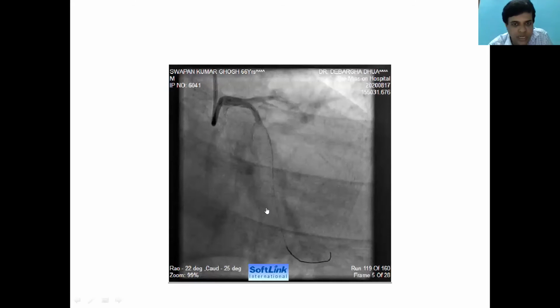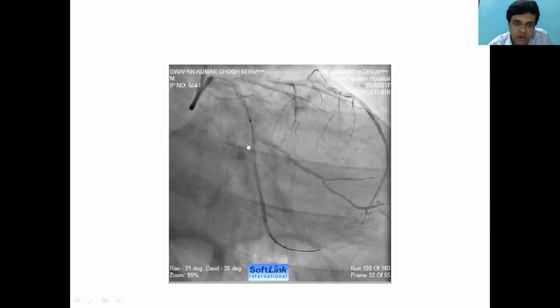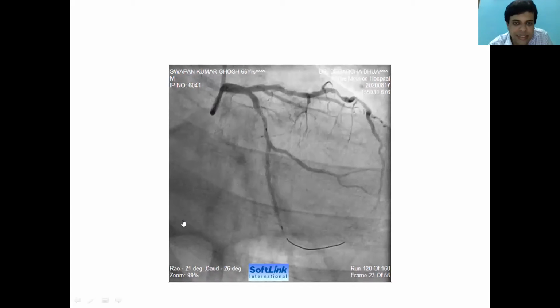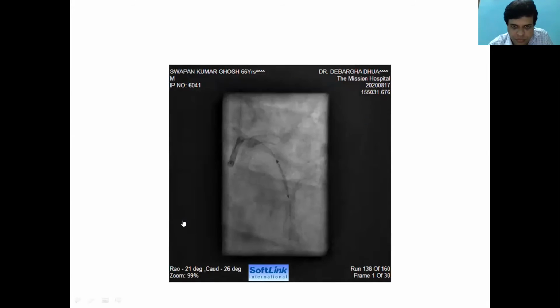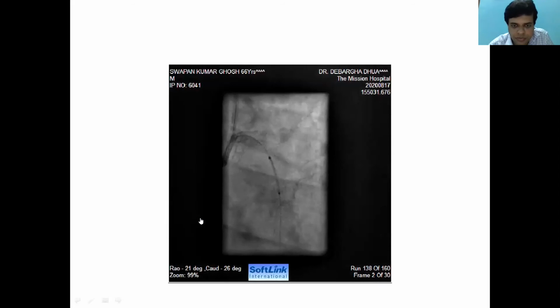So we took 2 stents. We took a very long stent of 44 millimeter, 2.75, in the distal LCX. And we took another stent in the proximal LCX.